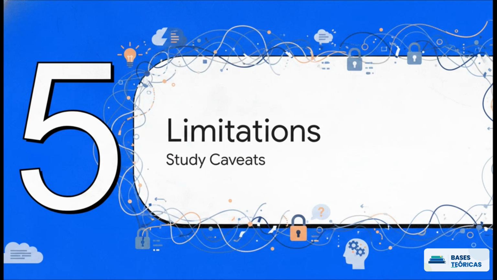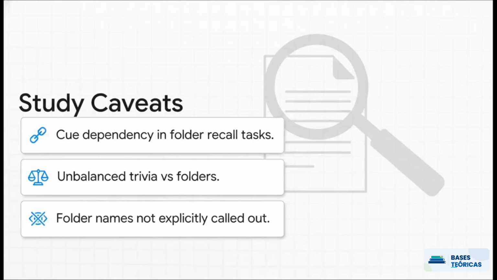Next up, part 5, limitations to consider. While the findings are absolutely robust, the researchers did note a few caveats to maintain academic rigor. First, there was an element of cue dependency in the folder recall tasks in experiment 4, meaning participants were given a cue word to help them remember the folder. Second, there was an unbalanced number of trivia statements compared to the number of generic folders. And third, the folder names were never explicitly called to the participants' attention during the task. These limitations are definitely important to keep in mind when evaluating the breadth of the recall data.